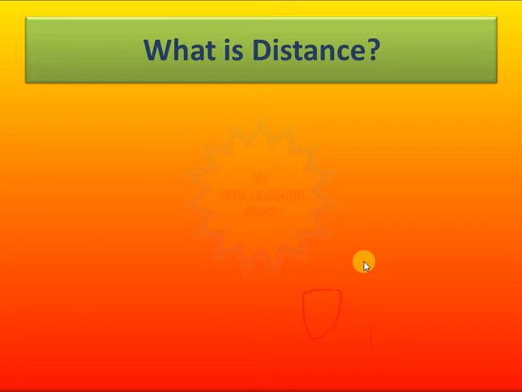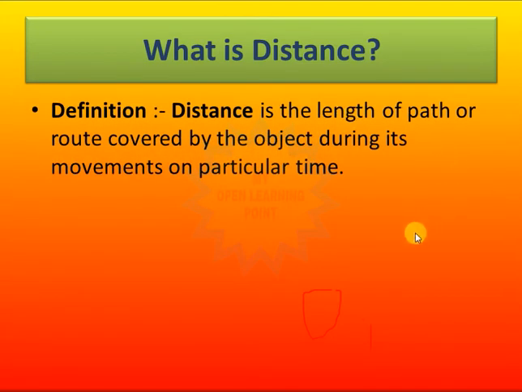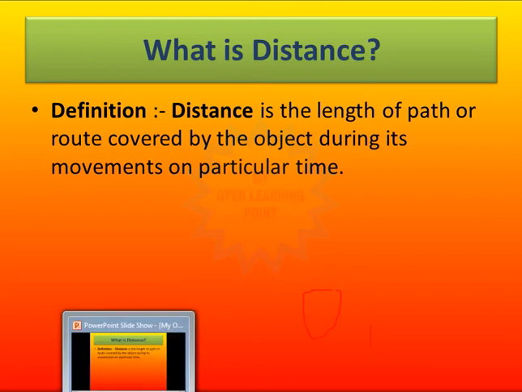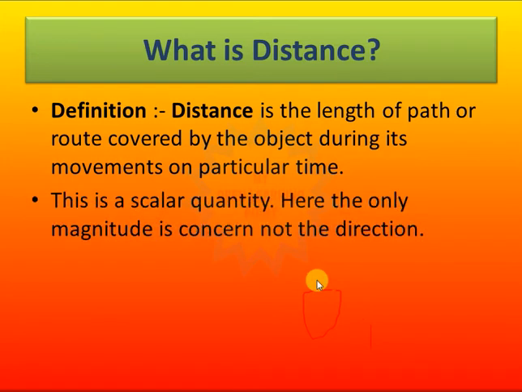Now the term comes: distance. In Hindi it's called doori. Distance is the length of the path or route covered by an object during its movement in a particular time. Basically, distance is just the length of a path. When an object is moving, how much length is covered during its movement in a particular time is called distance. Because of its length quality only, we can say it is a scalar quantity. We need only the magnitude, not the direction. So it is very easy to learn.